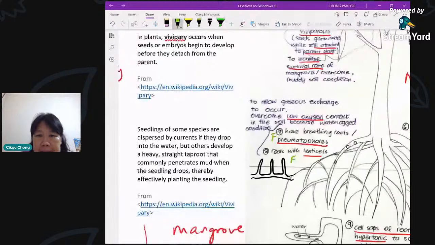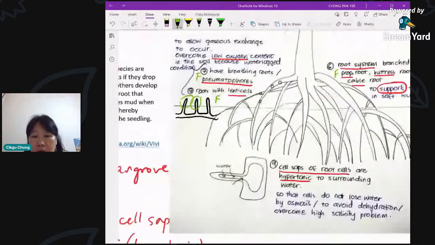Then number 9. The cell sap of the root cells is hypertonic. Remember it said that the root cells are even more salty compared to the soil. So this is your F, and the E, so that plasmolysis will not happen. The plants do not lose water by osmosis, but the water will still be able to enter the cell through osmosis. This is to avoid dehydration. Normal plants cannot do that. The water will come out.